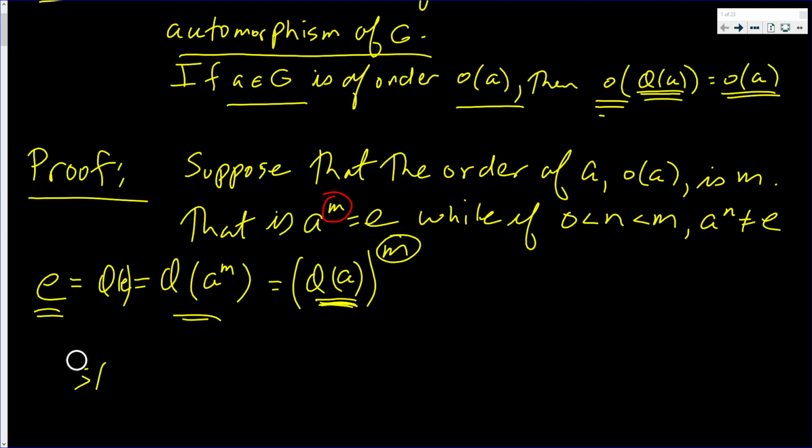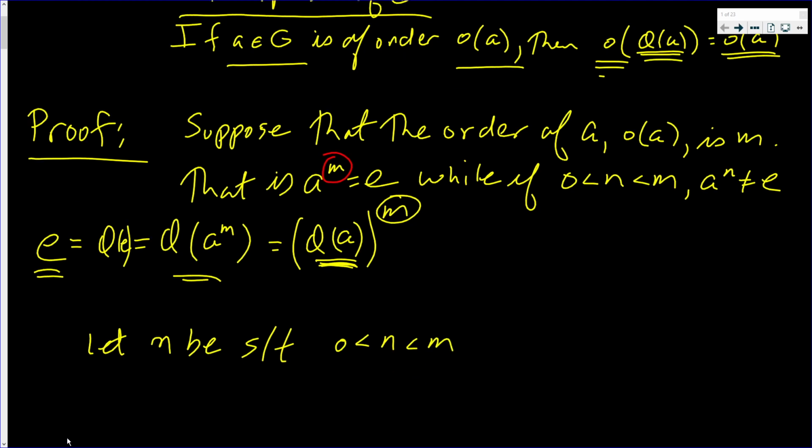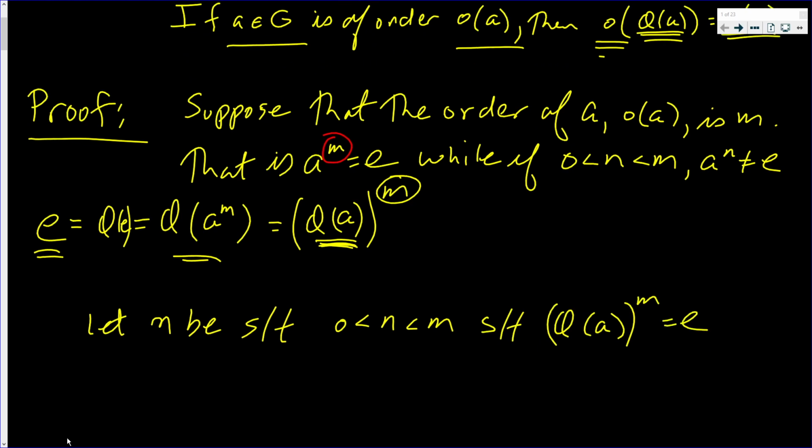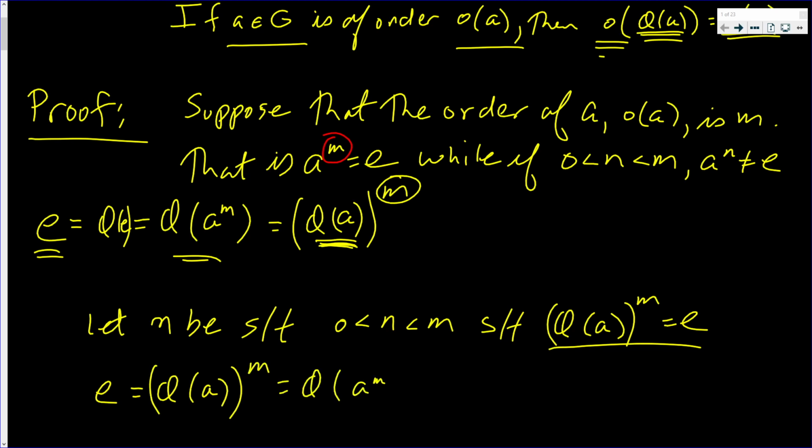So let n be such that 0 is less than n and n is less than m, such that phi of A to the n is equal to E. Okay, so we know that E is phi of A to the n, and it equals E. Well, the only thing that gets mapped to E is the identity element.